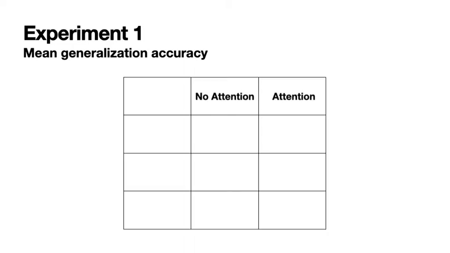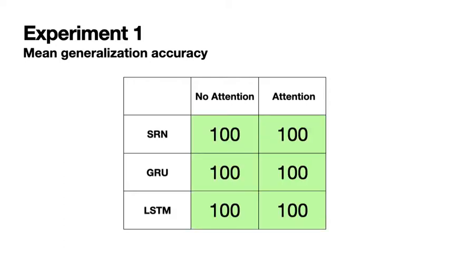Now we look at the mean generalization accuracy, that is, accuracy on the withheld Alice verbs herself sentences, and again, we find that SRNs, GRUs, and LSTMs all do perfectly here as well. This means that networks can successfully generalize knowledge of reflexive anaphora to novel inputs.